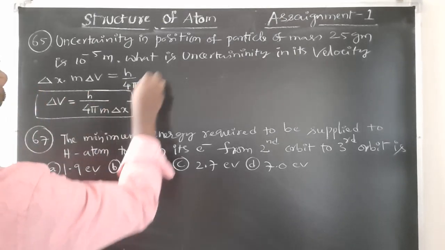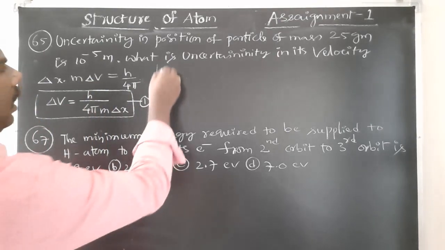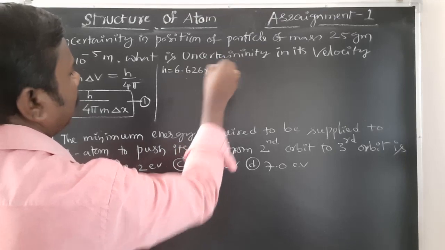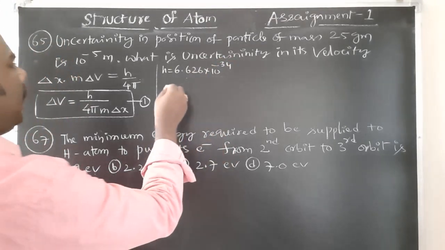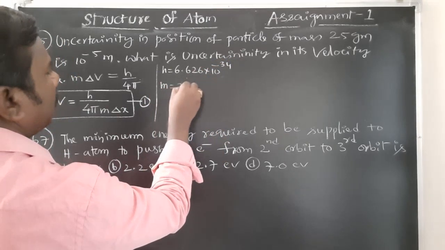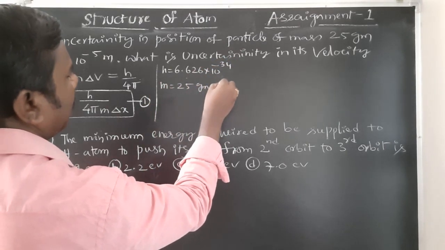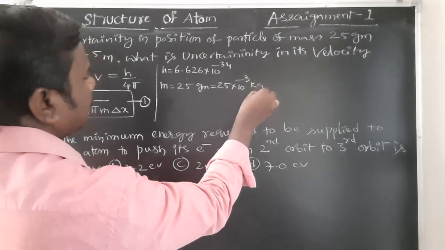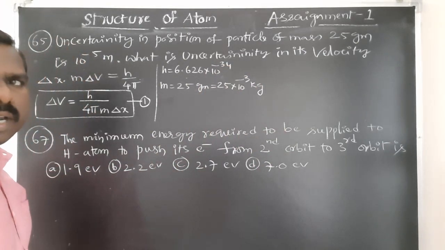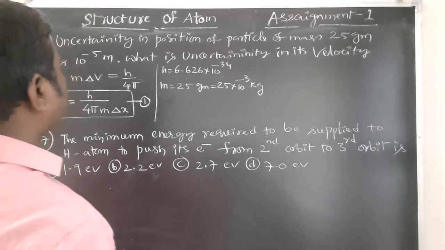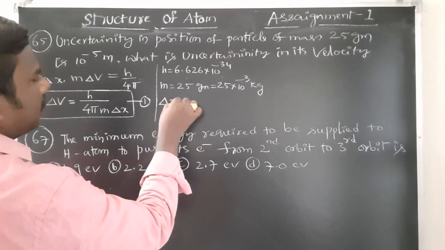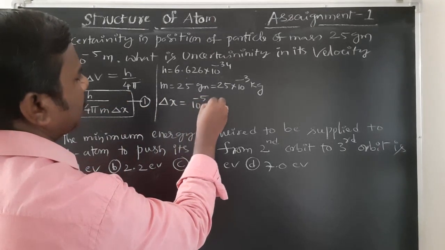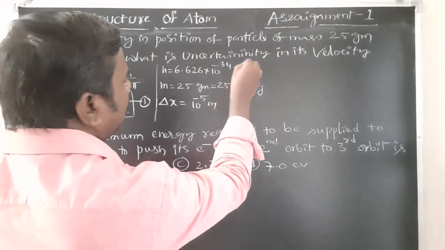Take it as expression 1. Now, conclusion. h is equal to 6.626 into 10 to the power of minus 34 joule seconds. And the pi value you know. Mass is equal to 25 grams given. It will be taken as 25 into 10 to the power of minus 3 kg. I converted mass from grams into kg. Next, uncertainty in the position is delta x, given already as 10 to the power of minus 5 meters.